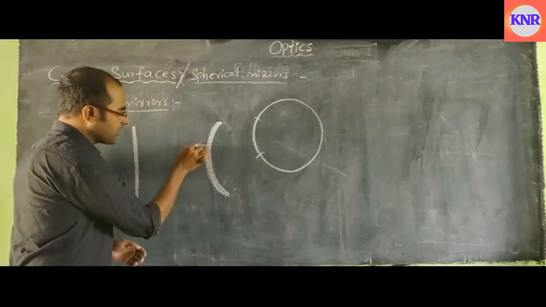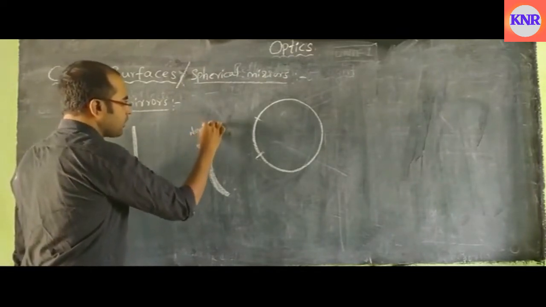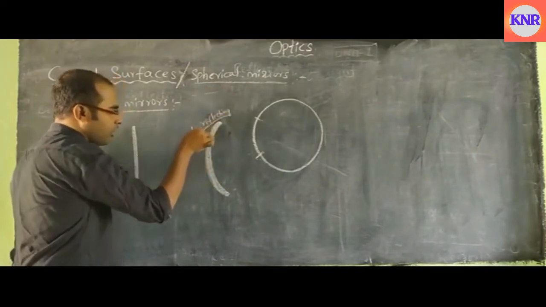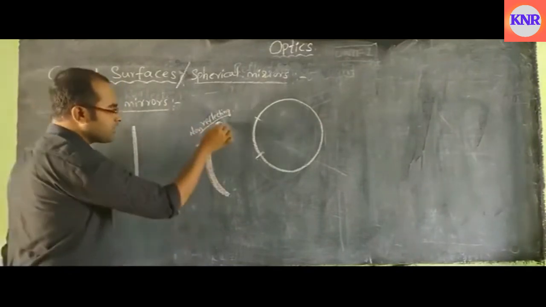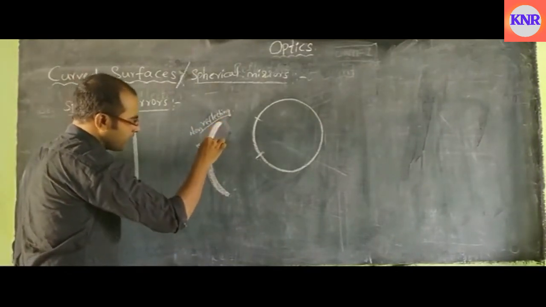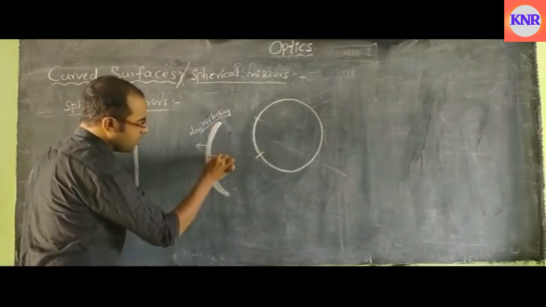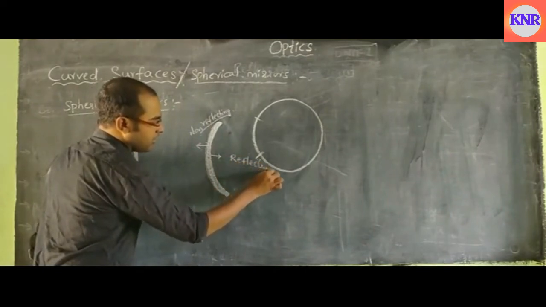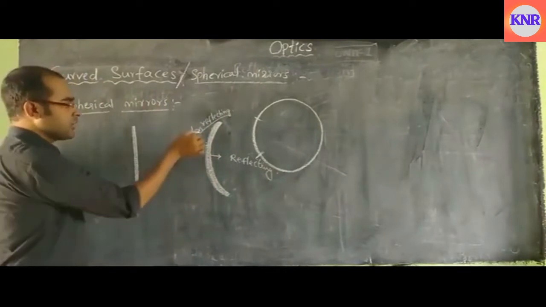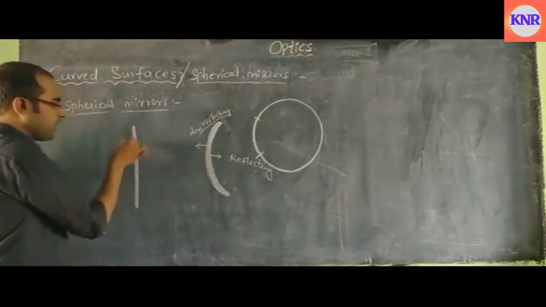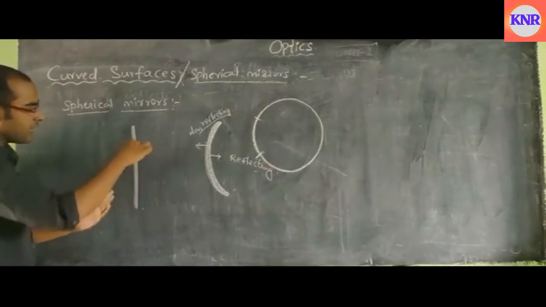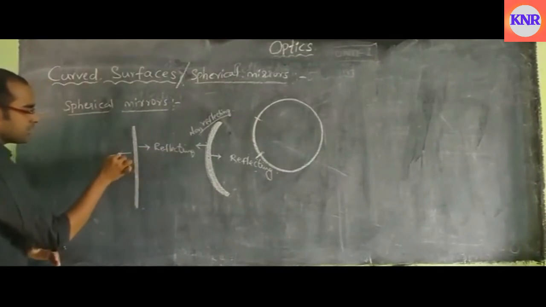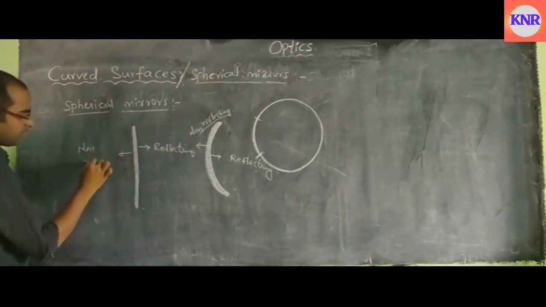Now this is the non-reflecting surface, because we have painted or coated it. This side it is coated, and this part is totally smooth surface, which is the reflecting surface. Okay, so this is non-reflecting surface, this is reflecting surface. In case of this plane mirror also, I have already said that this is reflecting surface and this is non-reflecting surface.